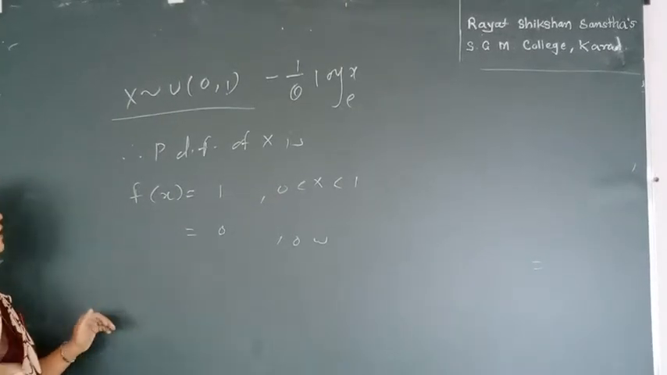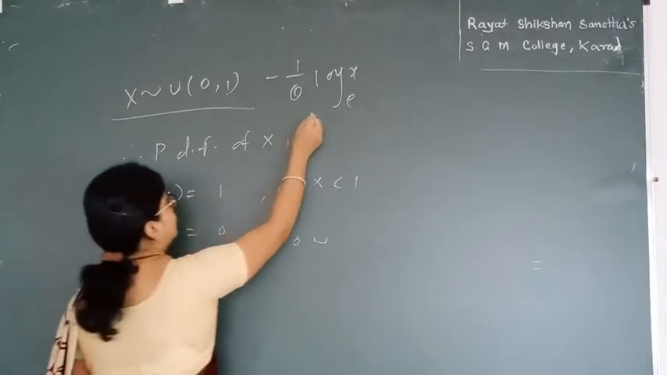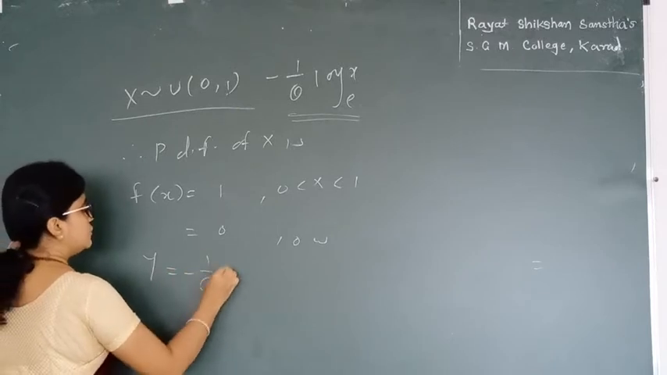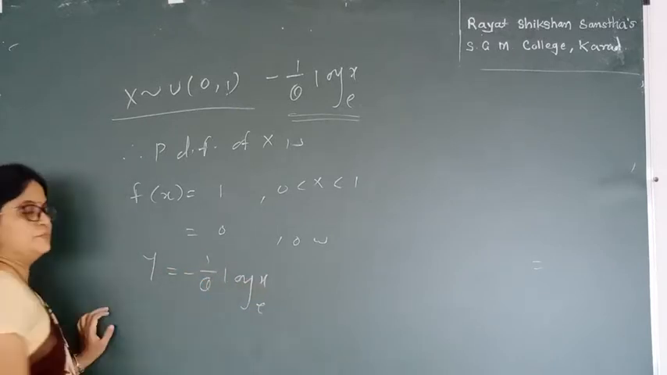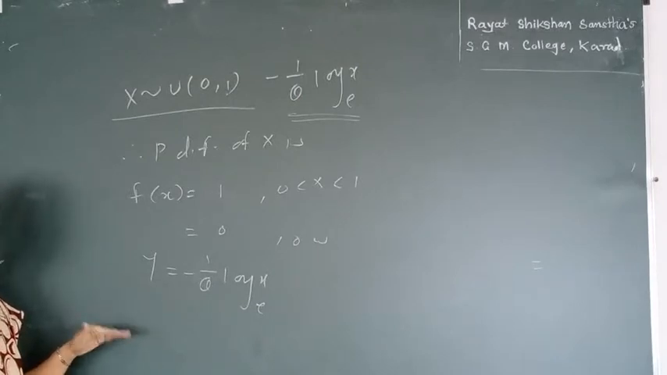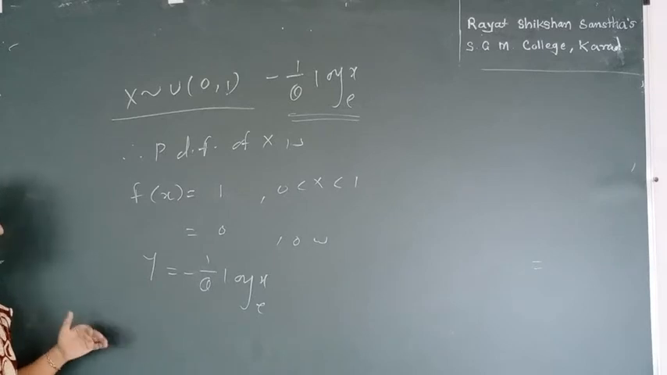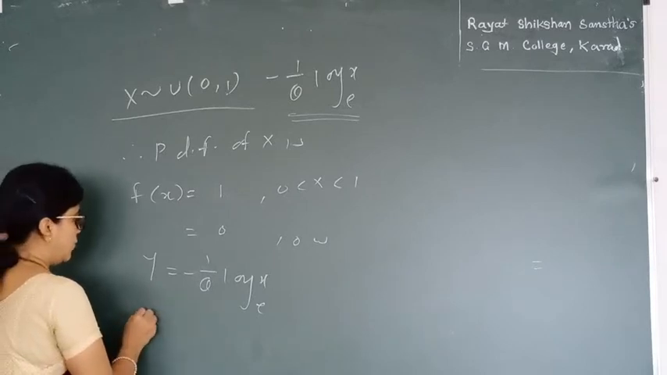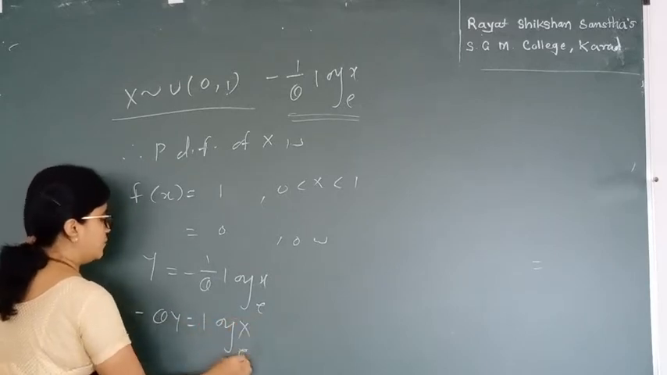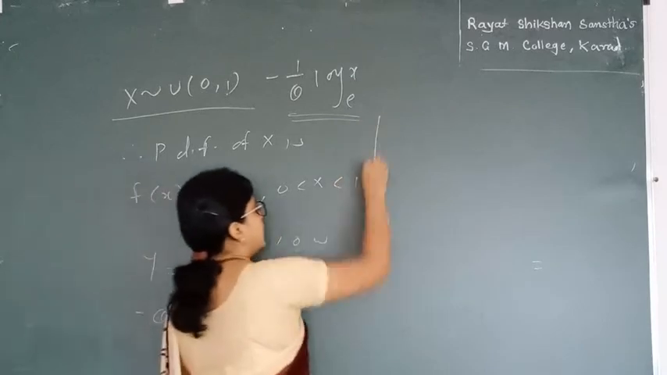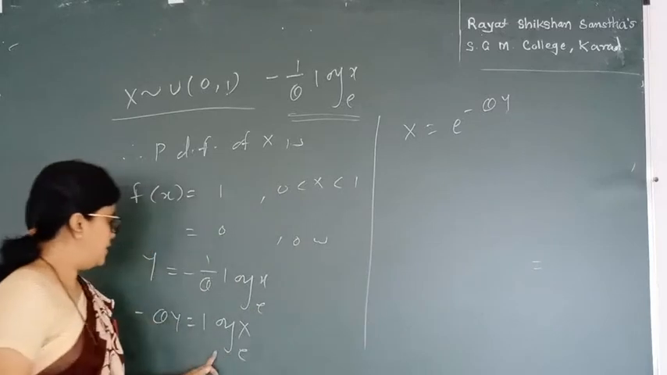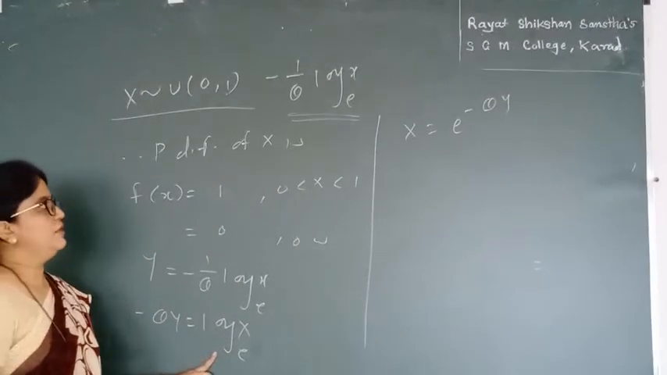Okay. Now, after that, what I want to find is the distribution of this. So let me consider this as y. So y is equal to minus 1 upon theta log x to the base e. Now the next step is I need to find x in terms of y. That is my first step. So minus theta y is equal to log of x to the base e, and hence my x becomes e raised to minus theta y. Fine, that is my first step.